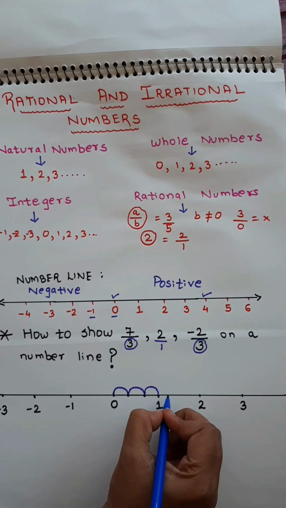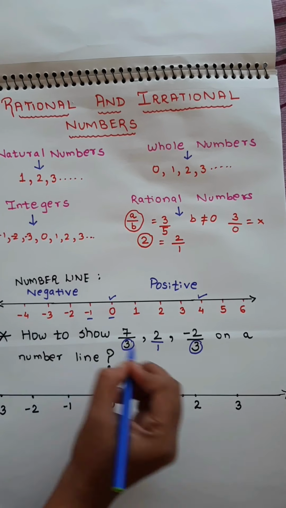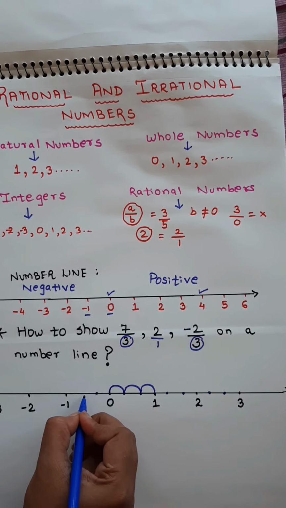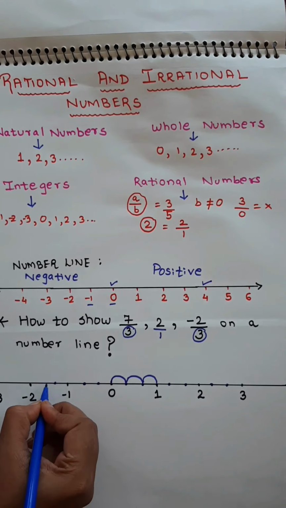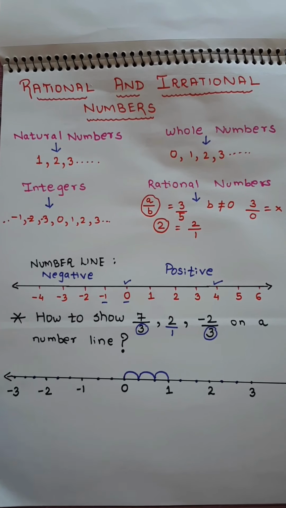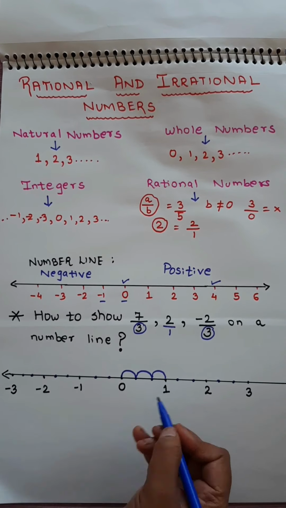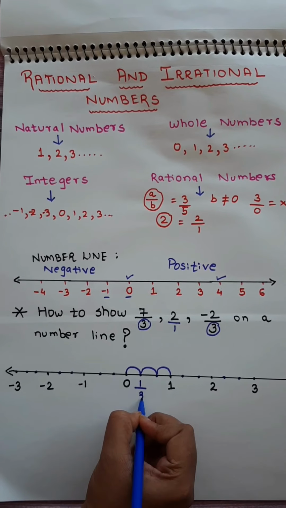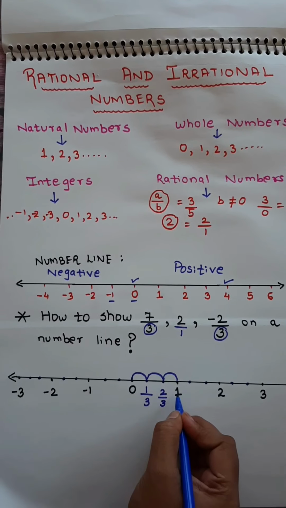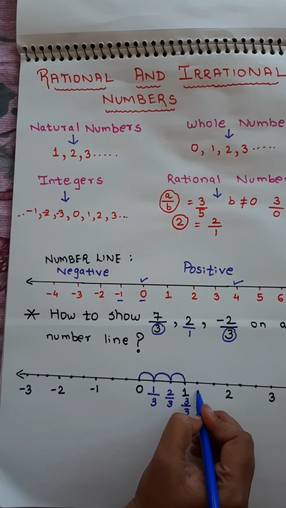Similarly, 1 and 2, I'm going to divide it into 3 parts. 1 part, 2 parts, 3 parts. Divide the same way in every interval: first part, second part and the third part. Now let's try to plot the numbers that are given. 7 upon 3. Now I'll show you a trick for how to do it. See, from 0 to 1, you start with 1 upon 3. This is 1 upon 3. This second part is 2 upon 3. This 1, you'll write as 3 upon 3. Next part will be 4 upon 3.